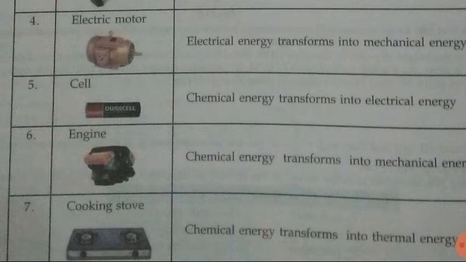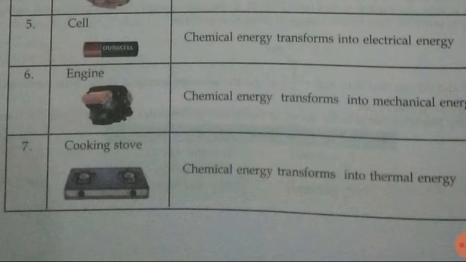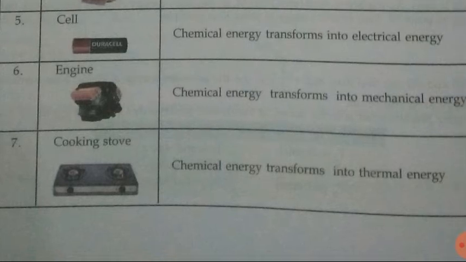So whatever electronic devices are there, in them electric energy is there, and that electric energy changes into so many other forms. Now the fifth one is cell. In a cell, chemical energy transforms into electrical energy. Engine: in an engine chemical energy transforms into mechanical energy. Why am I saying chemical energy for an engine?